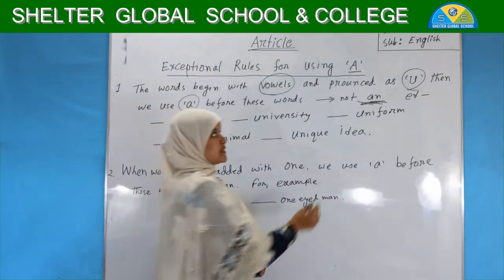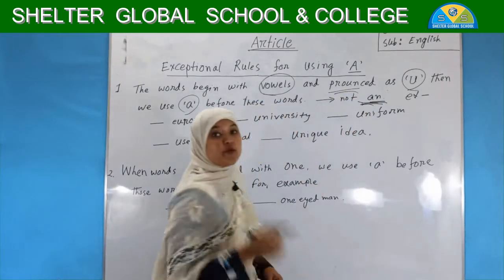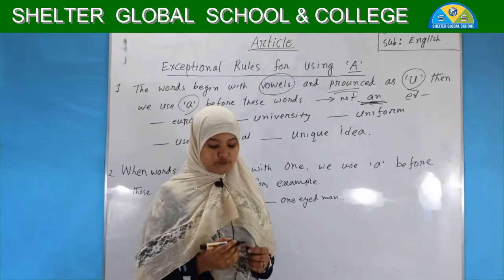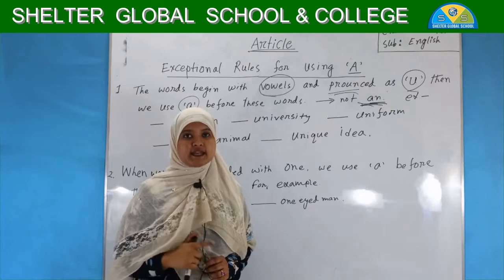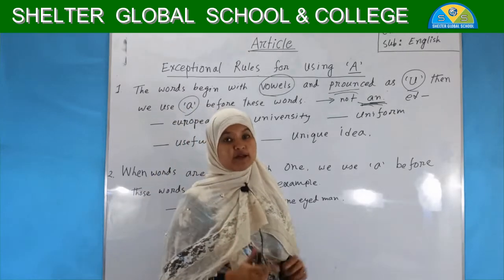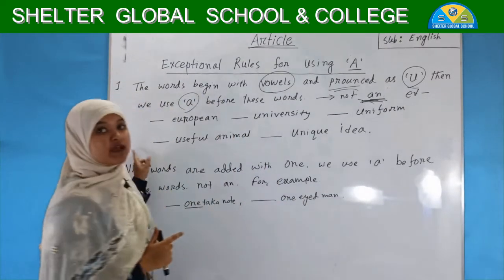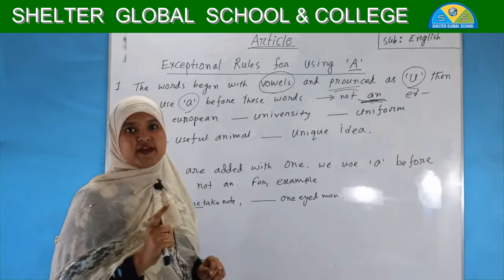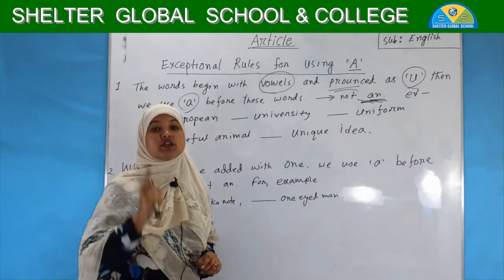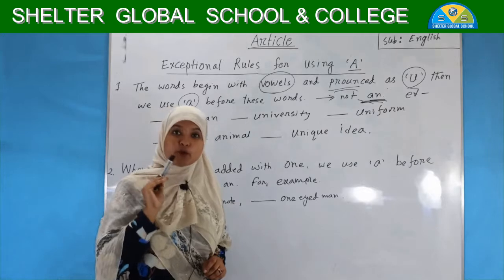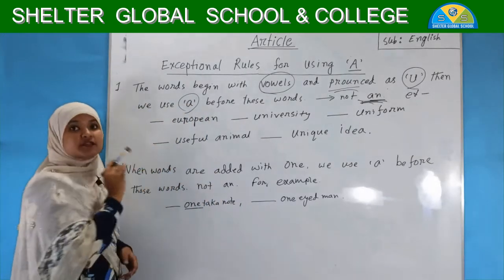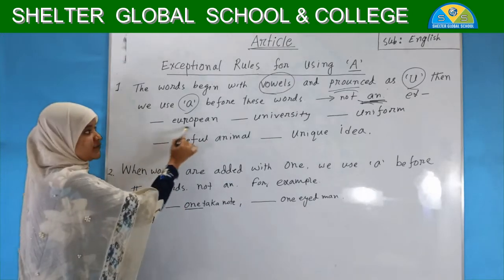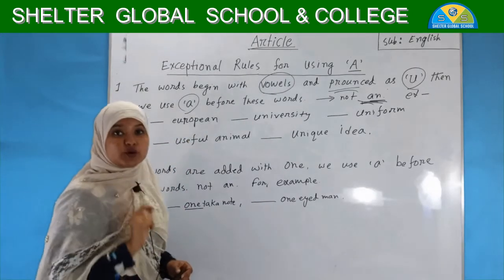Why? Because the pronunciation is the main factor for these rules. The basic rule of using a and an is vowel and consonant, but for these rules the pronunciation is the main factor. You have to pronounce the word properly so that you can fill the blanks perfectly. See, the first example is European.